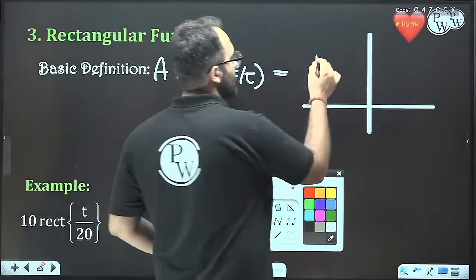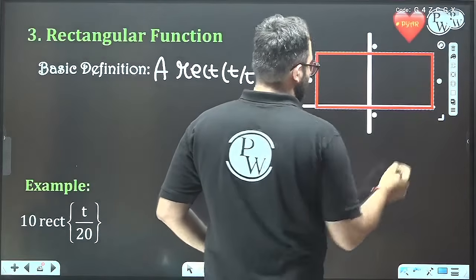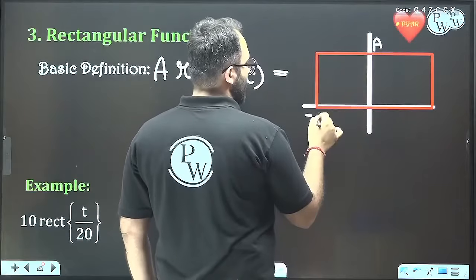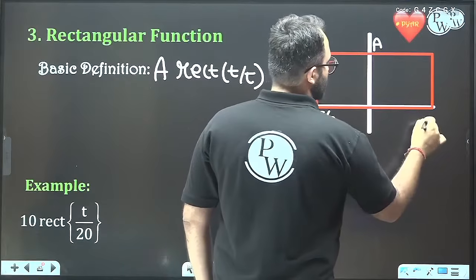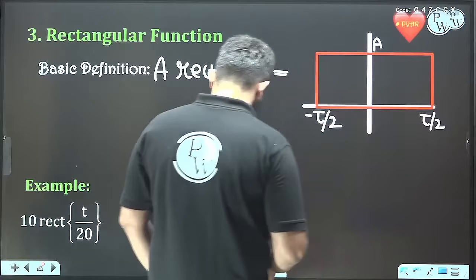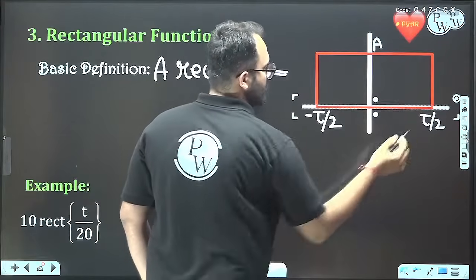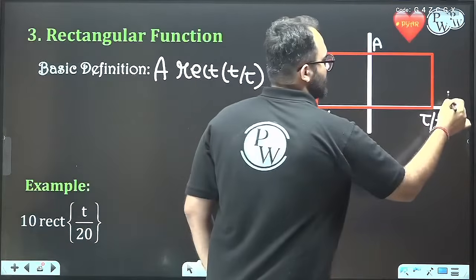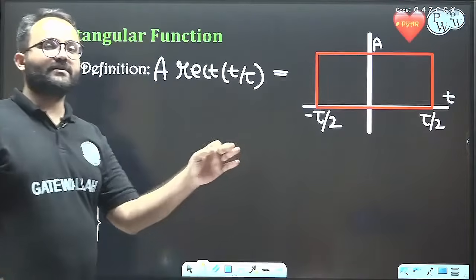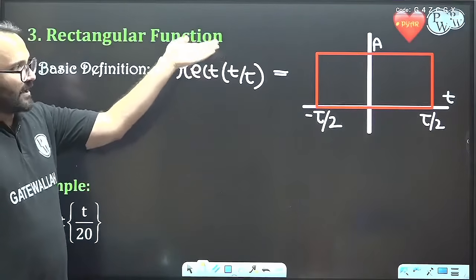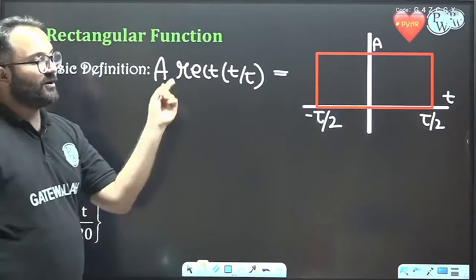So this is defined as a rectangle which has height capital A from minus tau by 2 to tau by 2. On what axis? The t axis, obviously, the time axis. So always remember that A rect(t/tau) is a rectangle of height A from minus tau by 2 to tau by 2.